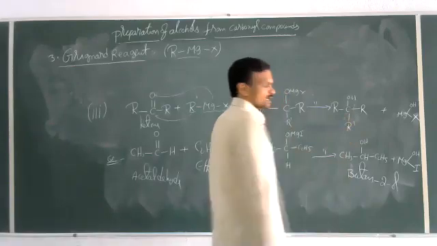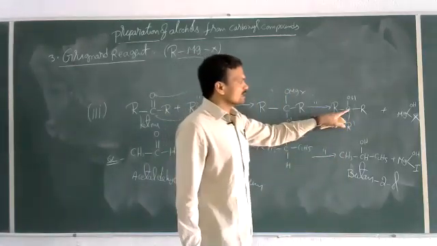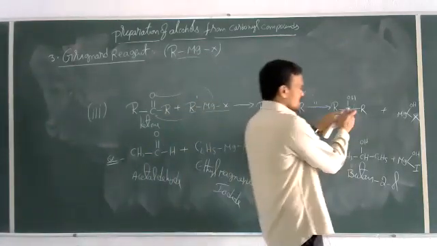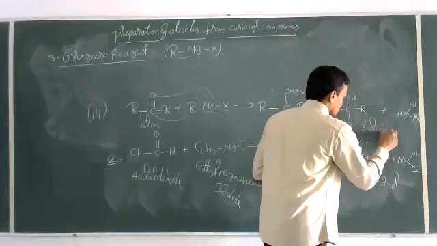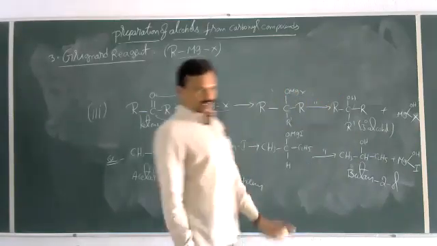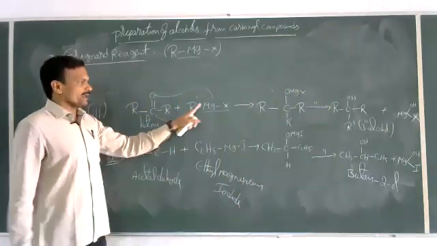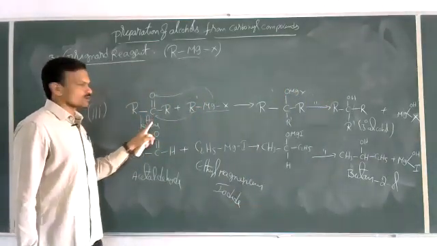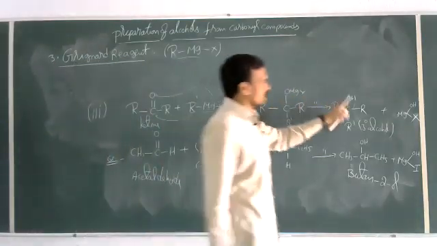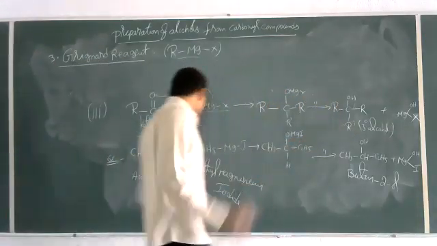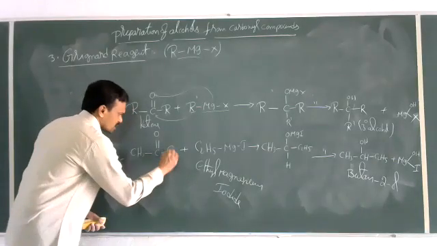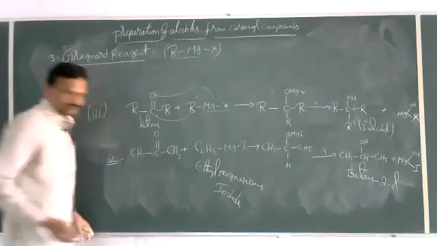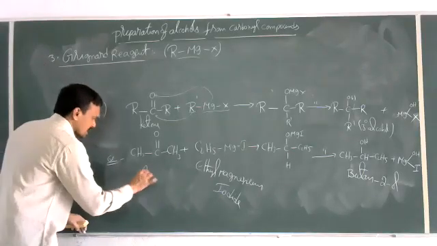What is the nature of this alcohol? This is a tertiary alcohol. So the tertiary carbon has the OH group attached. This is tertiary alcohol. Means addition of Grignard reagent to ketone followed by hydrolysis gives tertiary alcohols. Here also the same example, one small change I will do here. Instead of H, I will take CH3. What is the name of this compound? This is acetone.